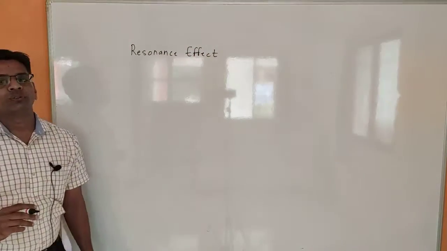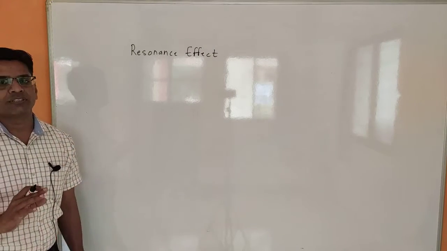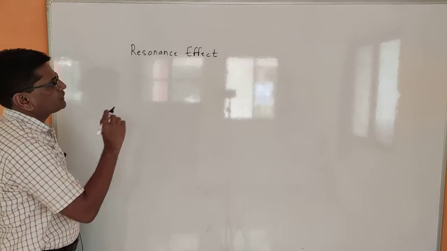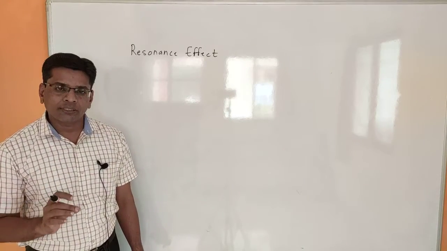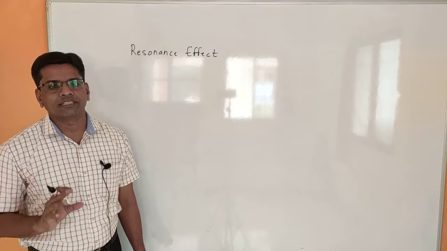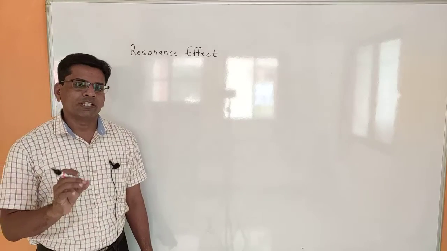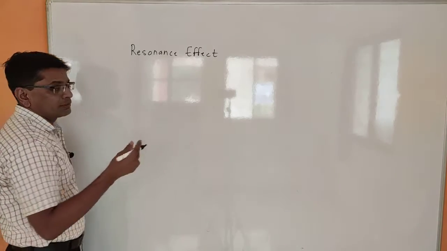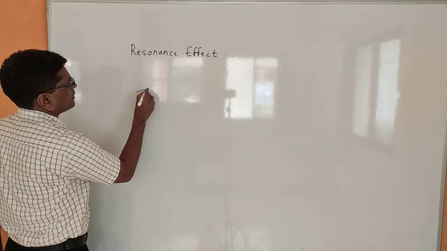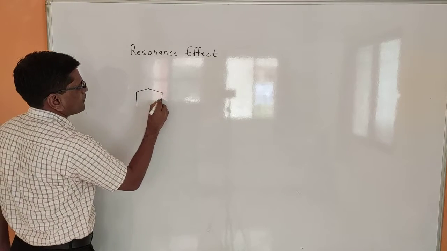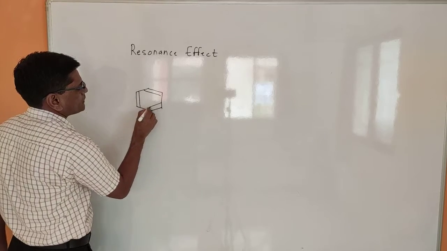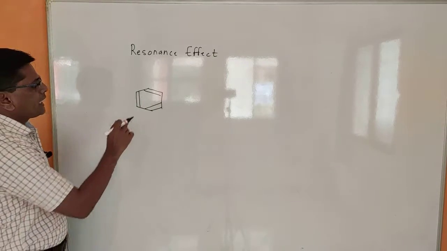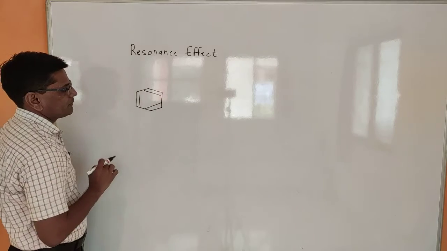As most of you know, what is meant by resonance effect? The resonance effect is defined as the delocalization of pi electrons in a conjugated system. This is called resonance effect. Now, the best known example is benzene. In benzene, there are pi electrons, and it also has a conjugated system.